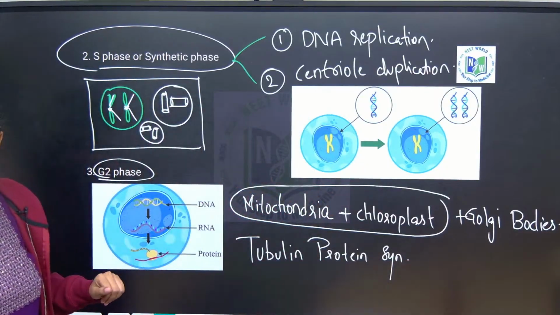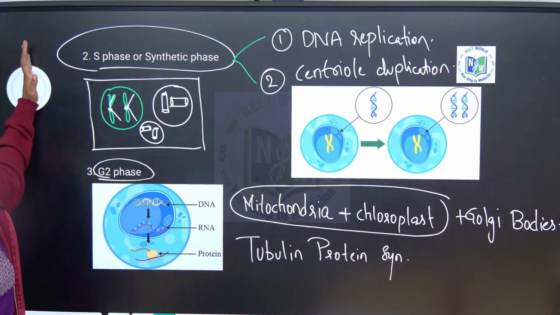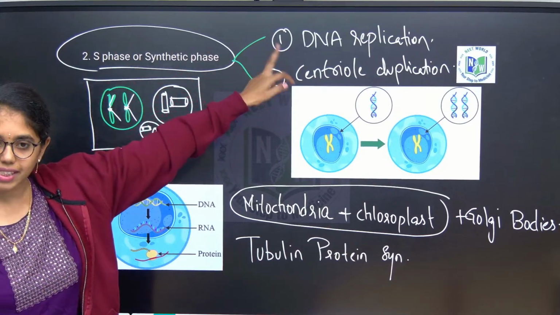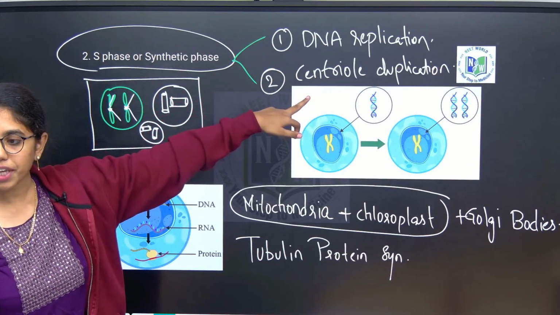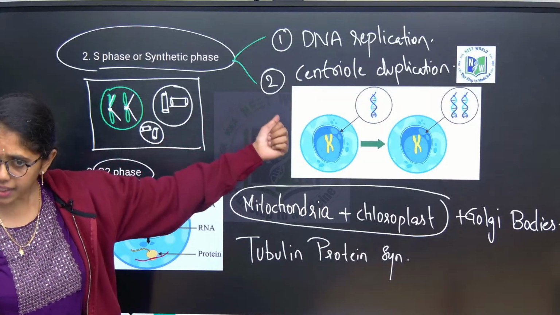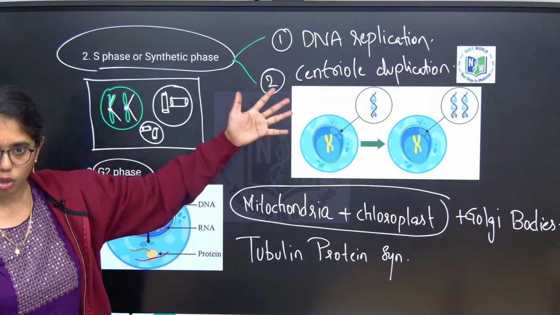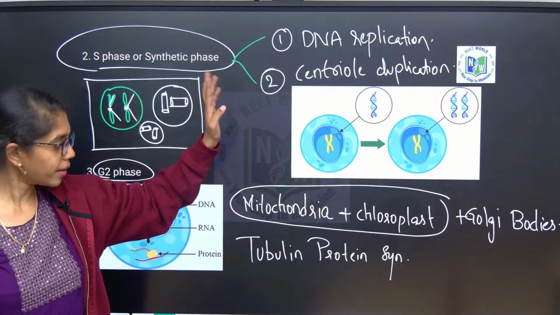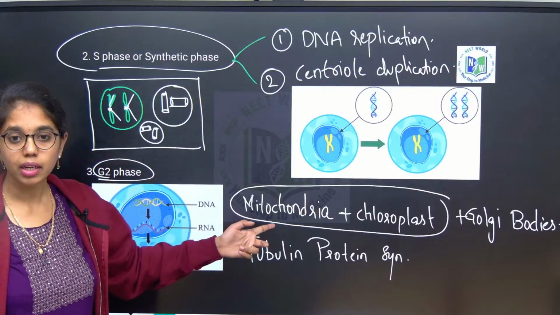Fine, got it? So, what are the events of S phase? DNA replication inside the nucleus, centriole duplication inside the cytoplasm. Is there any increase in chromosome number? No, but DNA is doubling, right? And in G2 phase, what is happening?